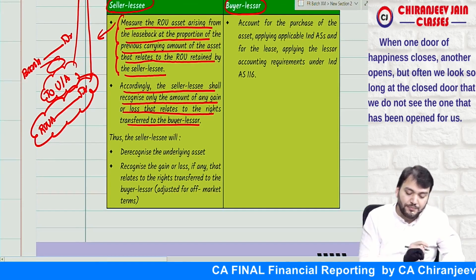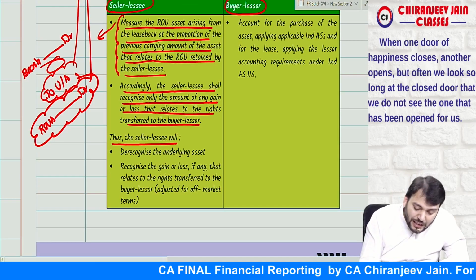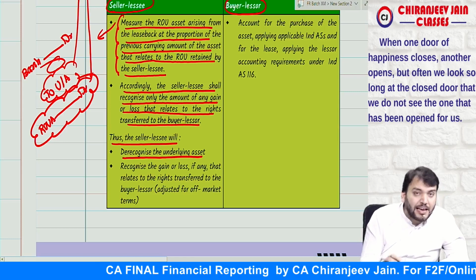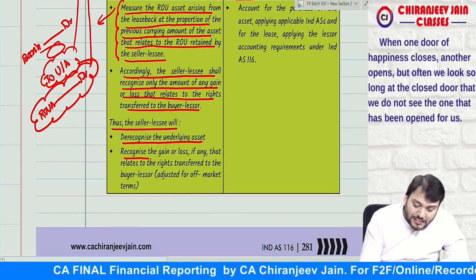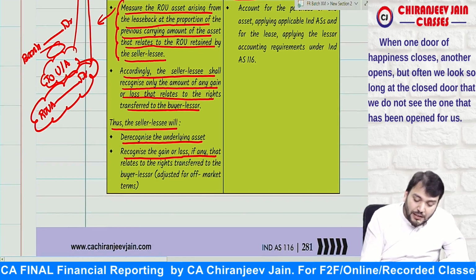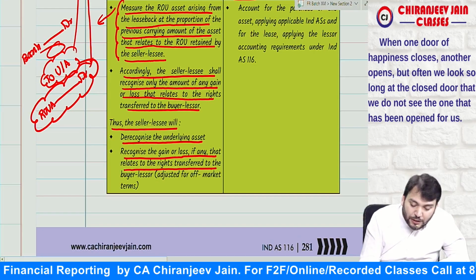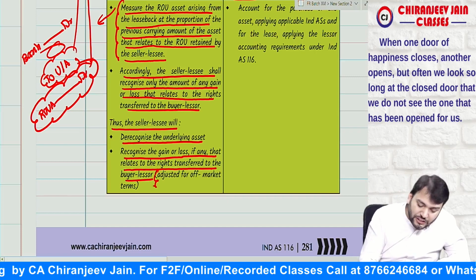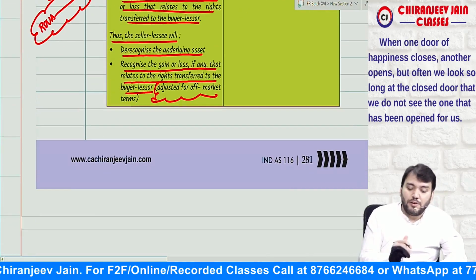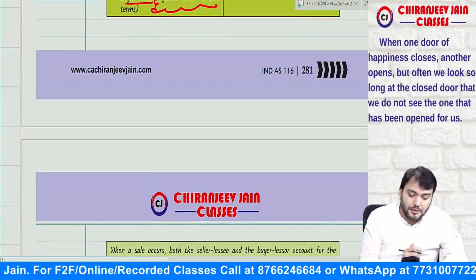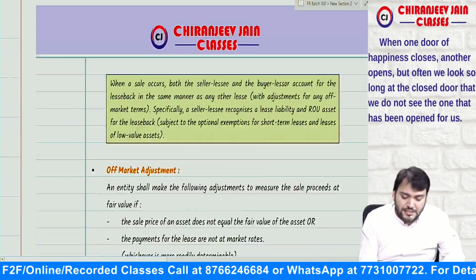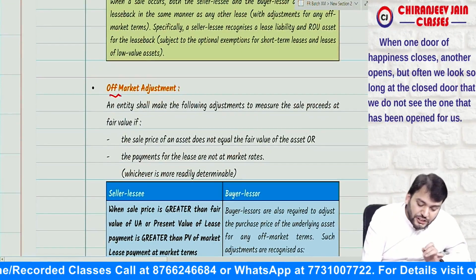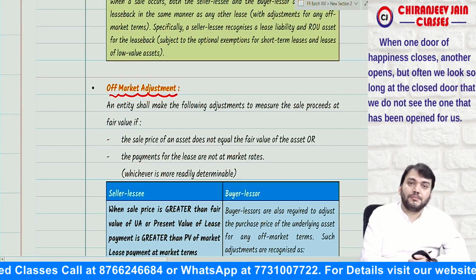These are two important points. Thus the seller or lessee will de-recognize the underlying asset and recognize the gain or loss, if any, that relates to the right transferred to the buyer and lessor, adjusted for off market terms. What is this? We need to understand. Yes, sir. Correct. Understood. Now what do they say about the adjustment of off market terms?